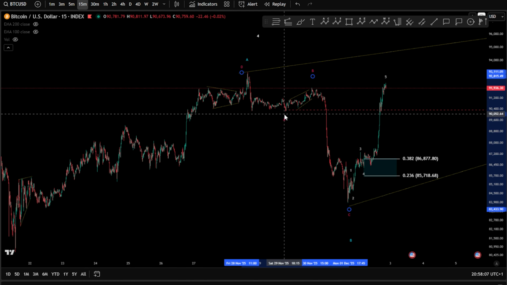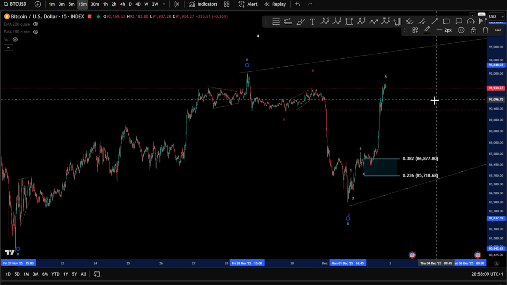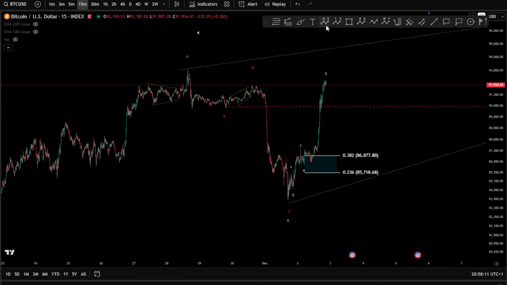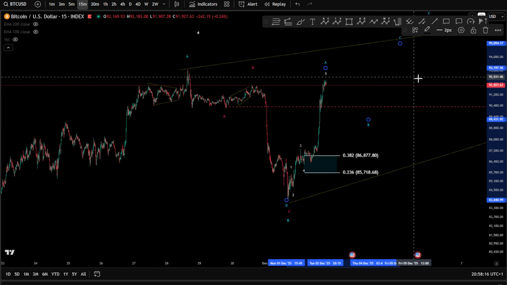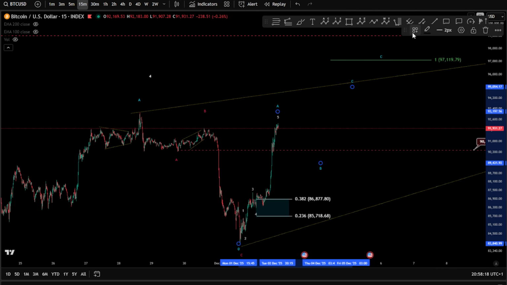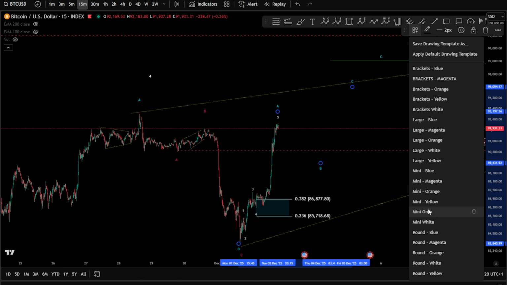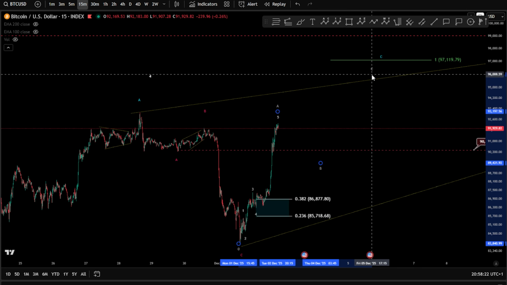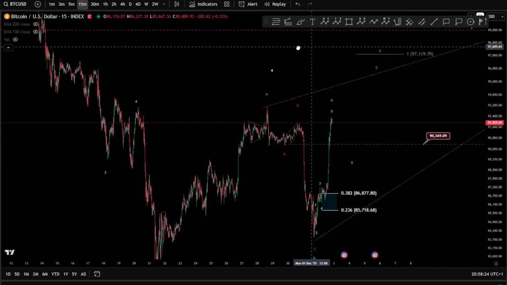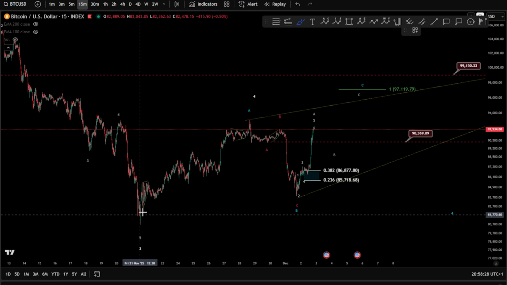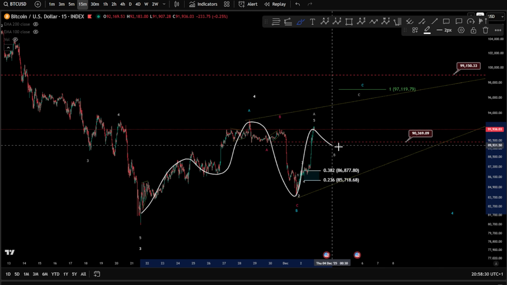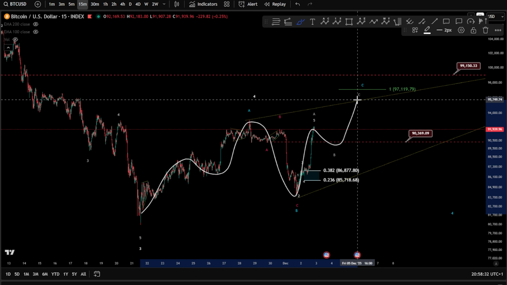We have only ABC and a potential wave B. So probably it can be a finished impulse, A, B, and C, but don't forget that this might still be something towards the upside, because it can definitely be the zigzag for a wave 3 here. So this is what I'm looking for.